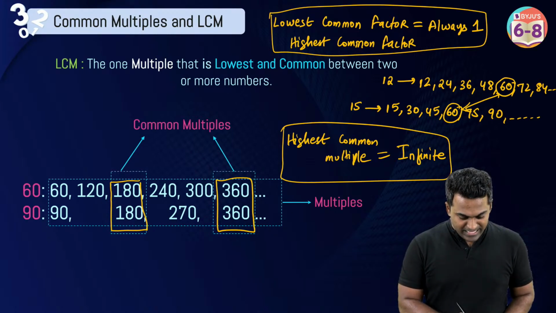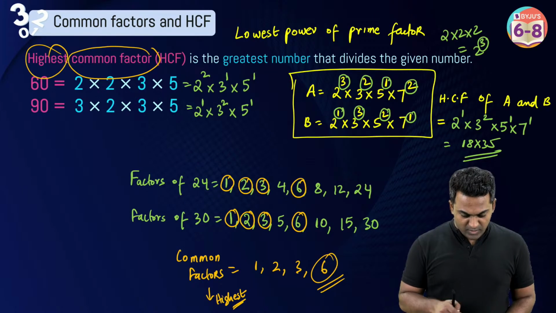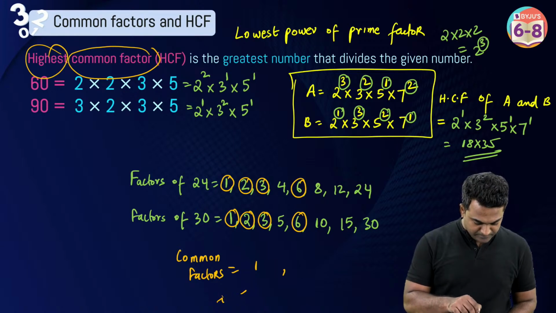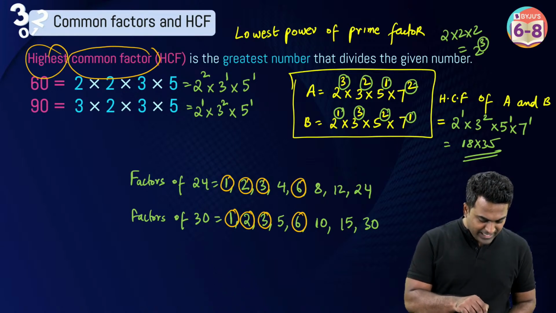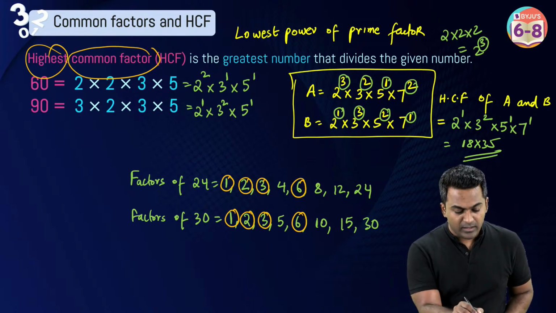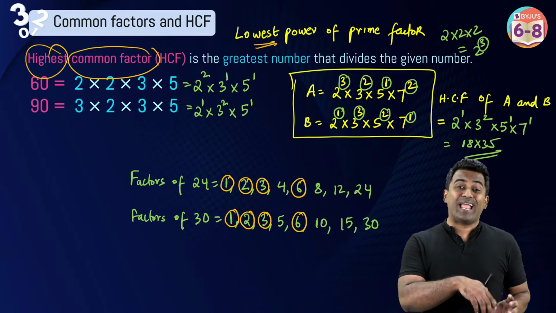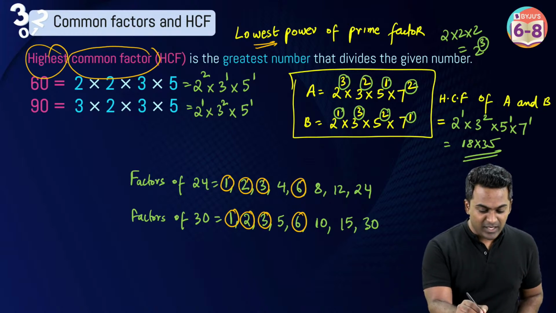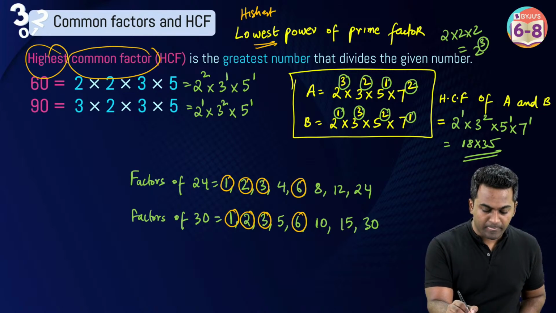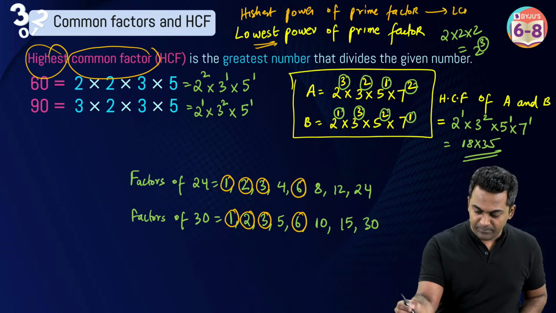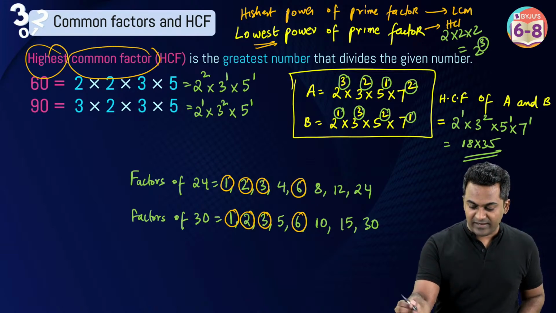Now I'm going to go back to the last part where we figured this out, and I'm going to erase this. And I told you something, right? For calculating the highest common factor, you take the lowest power. To calculate LCM, you will take the highest power. It's in fact opposite to the way we see it, right? You take the highest power of prime factor for LCM, and you take the lowest powered prime factor for HCF.